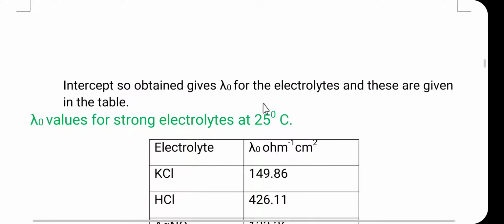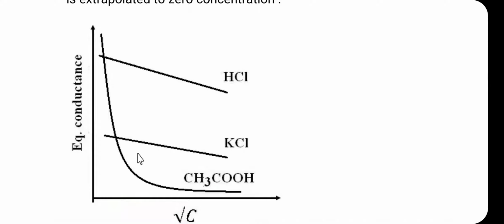Let us consider once again the graph. Here acetic acid is the weak electrolyte, and this is the nature of the graph. It is not possible to extrapolate the graph. As we decrease the concentration, there is a large increase in the equivalence conductance in the case of the weak electrolyte. So the graph of the weak electrolyte is not extrapolated.